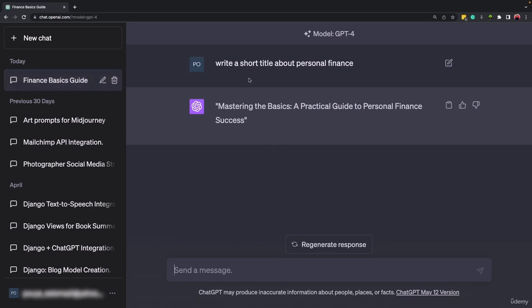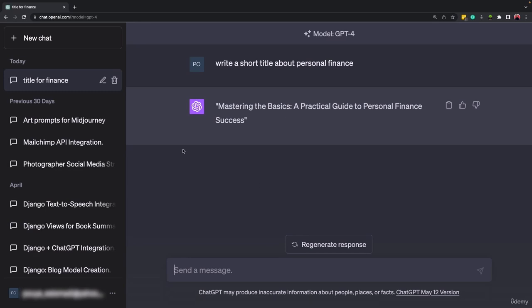So when I ask my question, as you can see on the left side, it will create a chat history for it, and it selects a name for it. You can come here and click on this icon and edit the name, okay? For example, title for finance. Or if you want to delete it, you can click on this trash icon to delete it, right? The question that we write here, we call it a prompt. And as we go forward in the course, I will teach you formulas on how you can write a better prompt to get a higher quality response from ChatGPT.